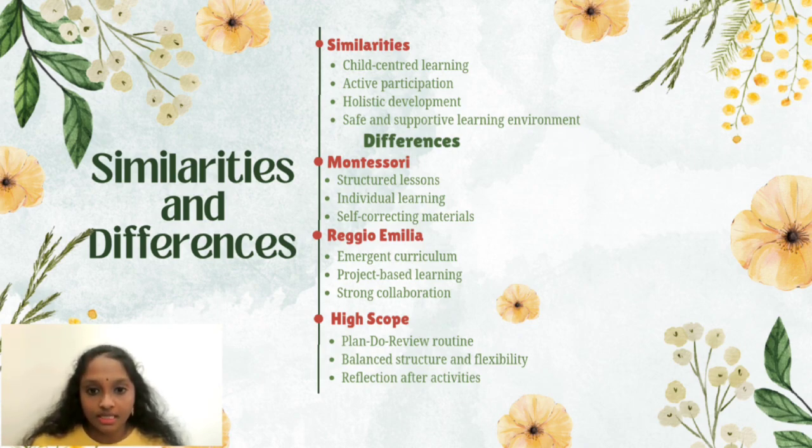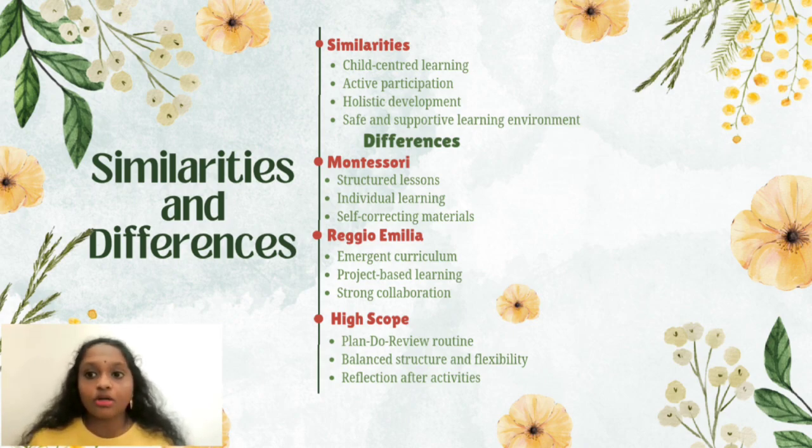Reggio Emilia has an emergent curriculum, project-based learning, and strong collaboration. And the last one is the High Scope approach: a plan-do-review routine, balance of structure and flexibility, and reflection after activities. I will give a small explanation of this slide.